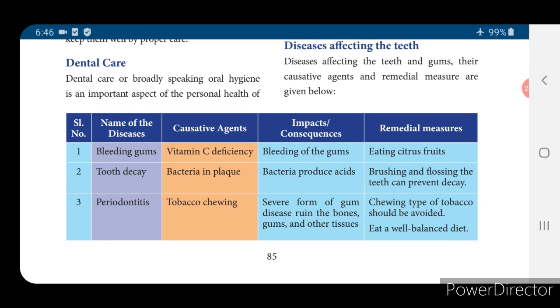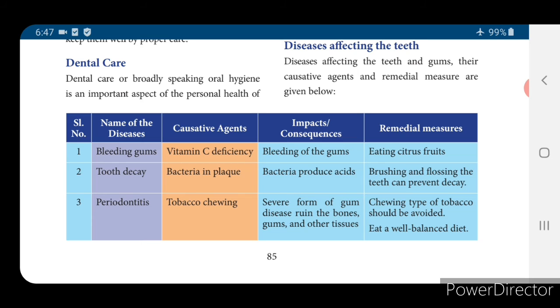Bleeding gums. What is the causative agent? Vitamin C deficiency. If the person has vitamin C deficiency, the person will have bleeding gums, that is, blood will be coming out from the gums. How to get rid of it? Eat citrus fruits like lemon and oranges.